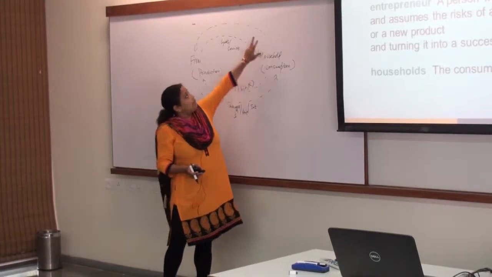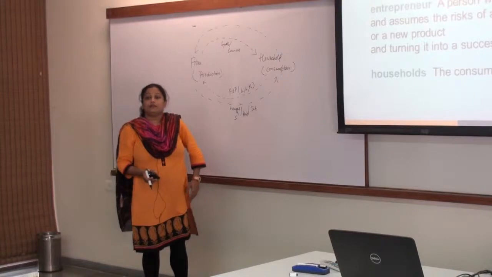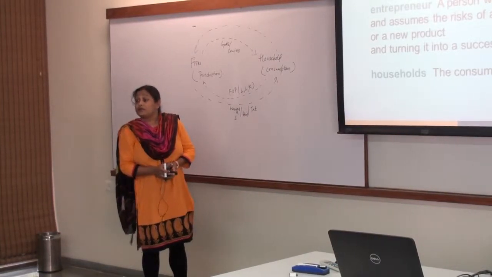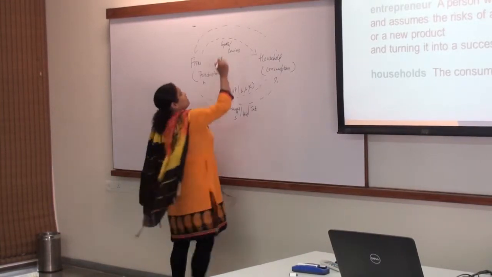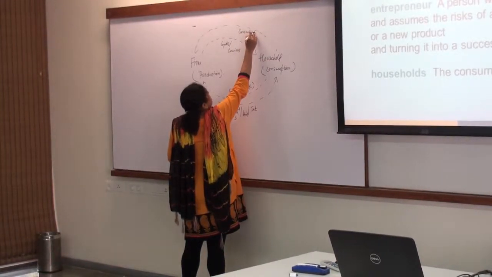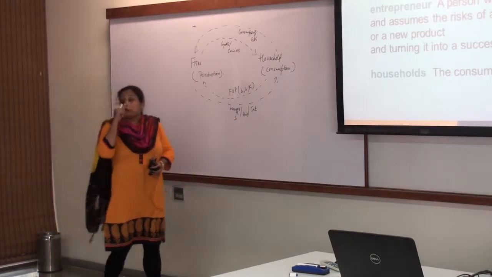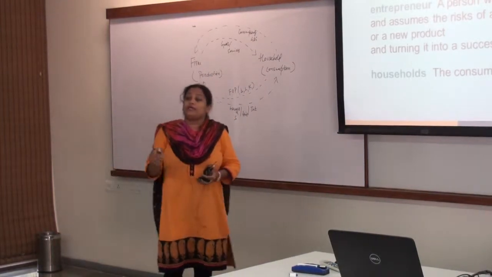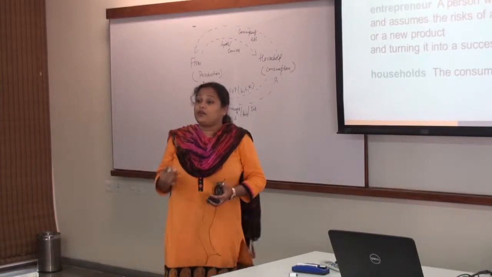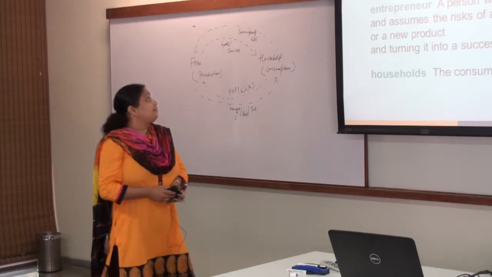Now let's see what goes from household to the firm in anti-clock motion. Consumption of goods and services. Absolutely. Consumption of goods and services. So I can see here that we have two clocks, one anti-clockwise, one clockwise, where we can see how the circular motion comes into picture. Okay, so let's see how they are defining things.